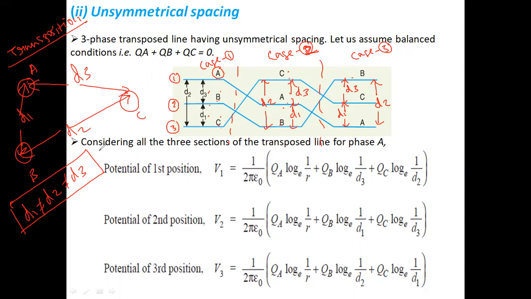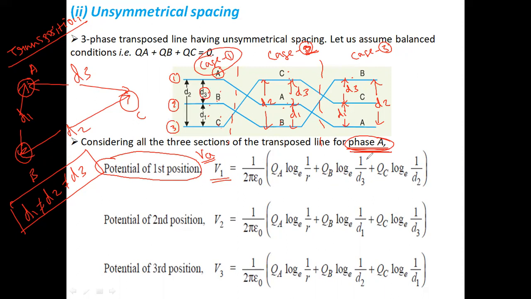Now consider all three sections of the transposed line for conductor A. Suppose we consider only the potential of phase A at position number 1, that is case number 1. At position number 1, the potential of the conductor in the first position, V1, for conductor A, is equal to 1 upon 2 pi epsilon 0 times QA log e 1 by r plus, what is the distance between A and B? D3. The distance is D3.